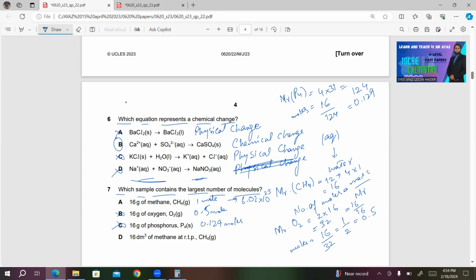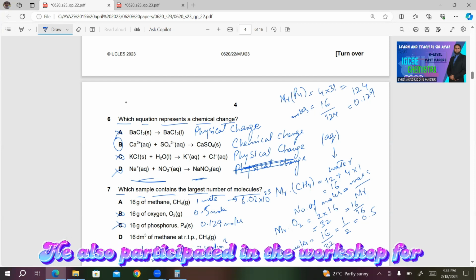Last one. 16 dm cube of methane at RTP. We know that 1 mole of any gas occupies a volume of 24 dm cube. So X moles in 16 dm cube.